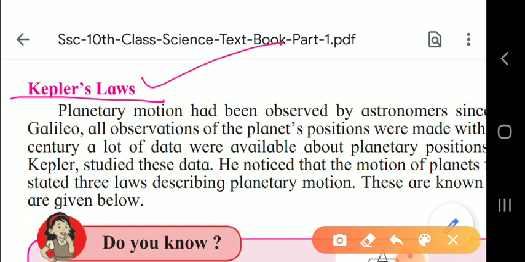Johannes Kepler studied this data and he noticed that the motion of planets follows certain rules and regulations, certain laws. He stated three laws describing the planetary motion, and that is why on his name these laws were given as Kepler's laws. Now let us see here, children.